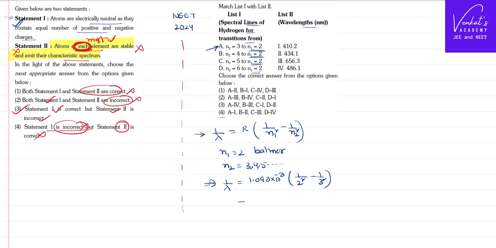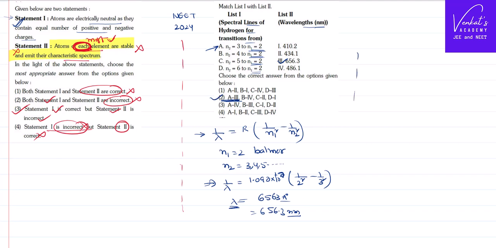If you calculate this value and reciprocate it, you will get lambda as approximately 6563 angstrom. Answers are given in nanometer, so that's going to be 656.3 nanometer. So the first one, A, shall be option 3. Fortunately, there is only one option having it, so that's the answer itself.